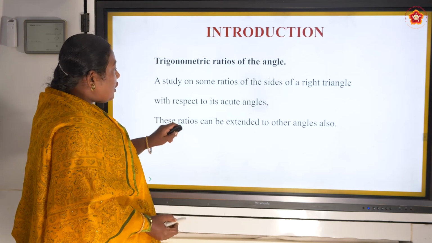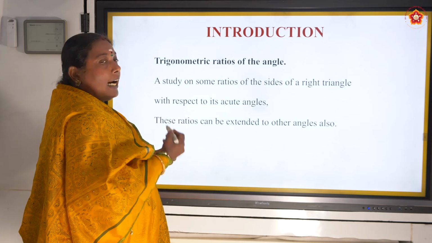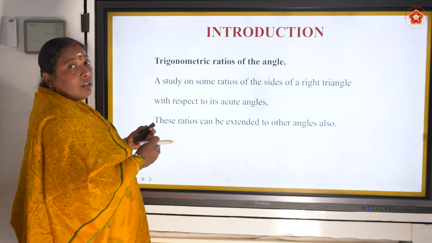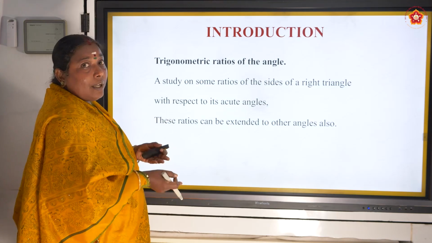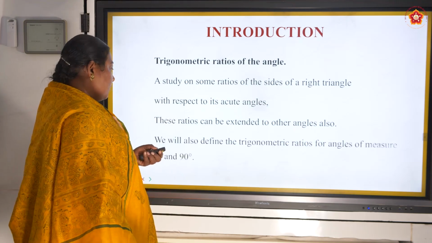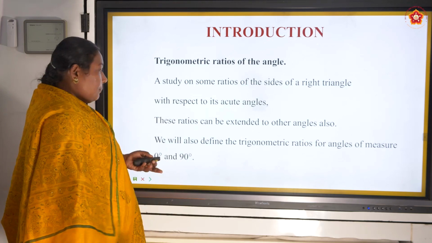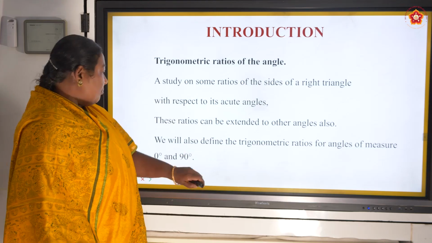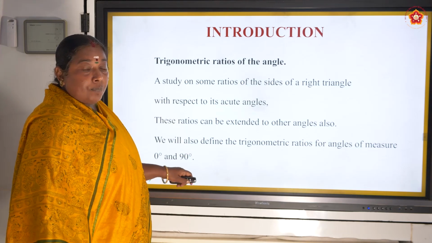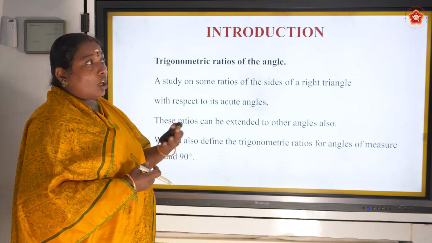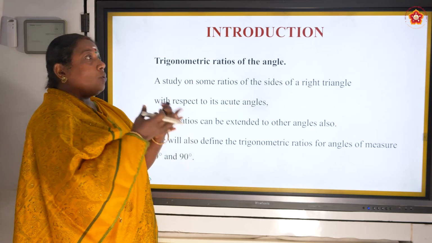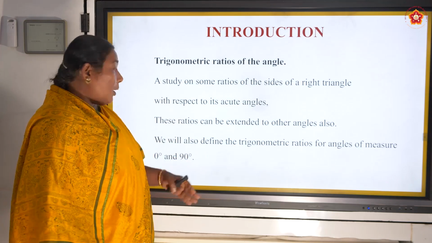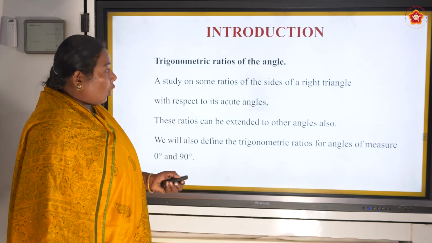Next, these ratios can be extended to other angles also. So, do I have to talk only about the acute angle? No, you can extend it, but not in this year. We will also define the trigonometric ratios for angles of measure 0 and 90. We are not going to talk only about angles like 15, 30, 45, 60. We are going to see about 0 and 90 also.